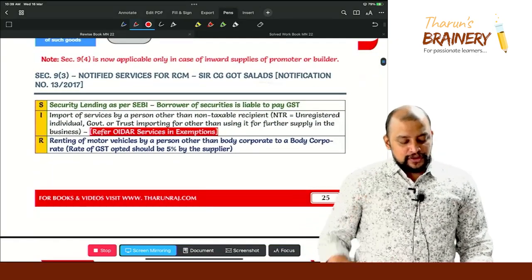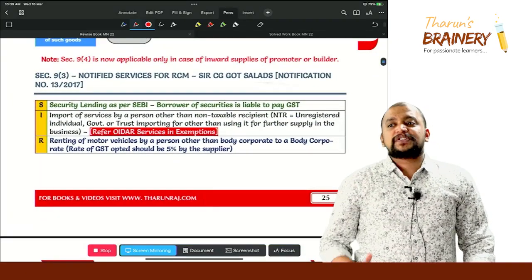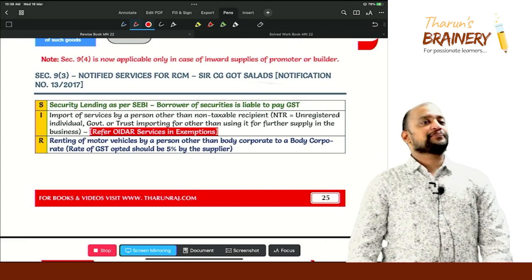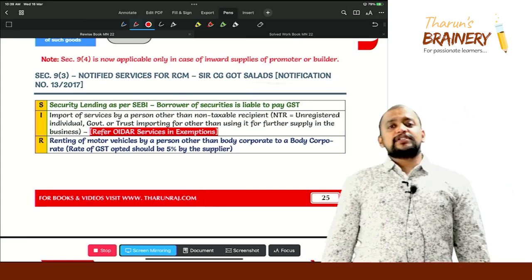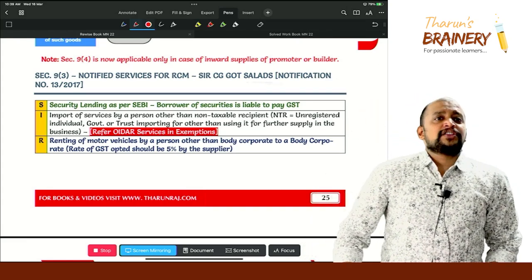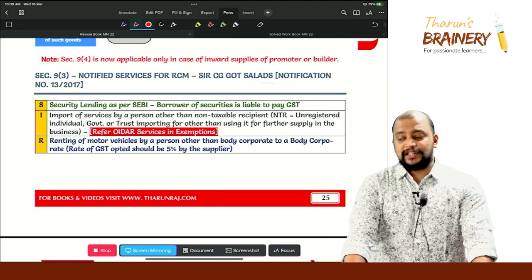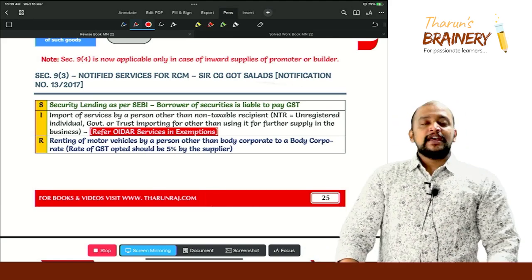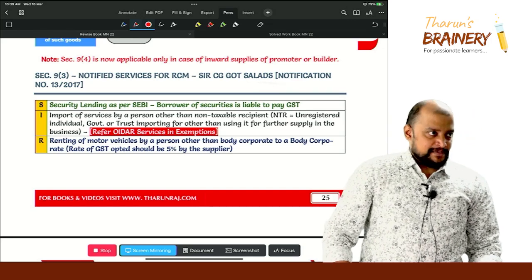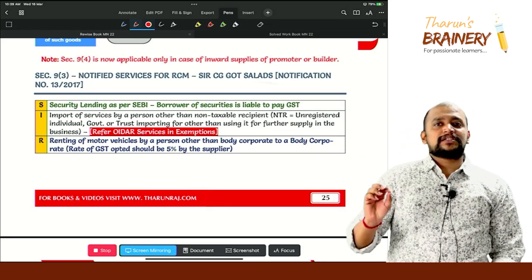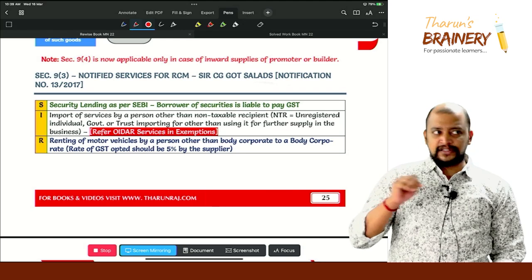So now look into 9 subsection 3. 9 subsection 3 is what? There are some notified goods and notified services. On these notified goods and services, who will pay GST to government? The recipient will pay GST to government. And in that, goods we don't have in syllabus, so leave it.